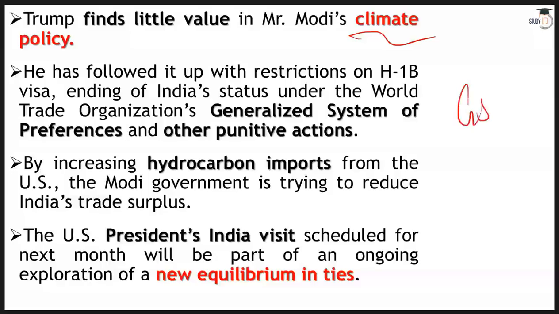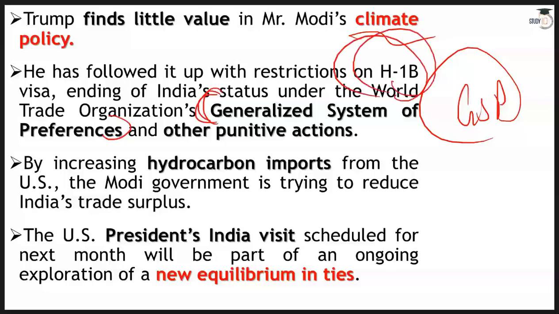The GSP is basically a USA facility. It is something that the USA can decide. It's not a world body, and it's not decided by the world. It's a facility provided by the USA itself to developing as well as least developed countries, so that things manufactured in these countries can be imported into the USA without any import duty or tariffs. Early on, many of our items were covered under this GSP, but India has been kicked out of it by Mr. Trump. So he has been a bit harsh as well.